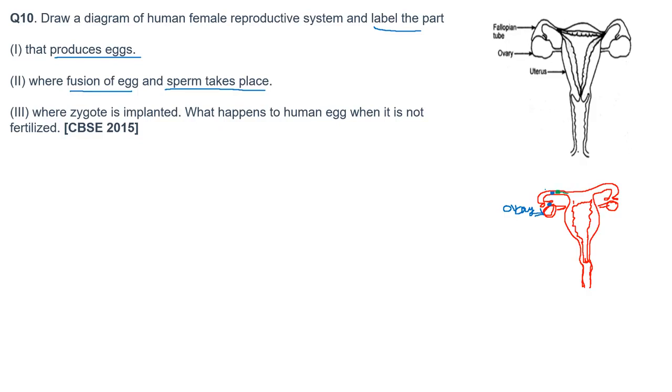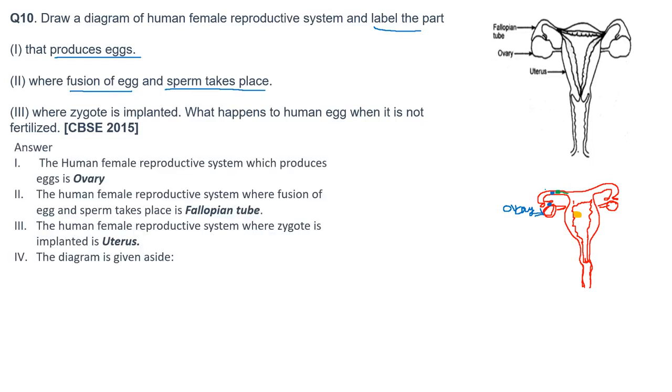Next is where the zygote is implanted. The zygote is implanted in the uterine wall. Over here the zygote is implanted. So this is a zygote. Now what is a zygote? A zygote is the cell formed after the fusion of male and female gametes, that is sperm and ovum.